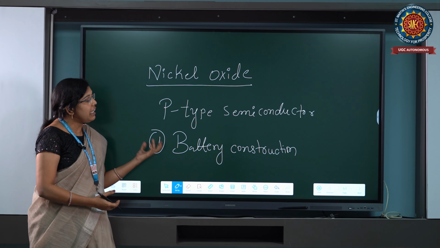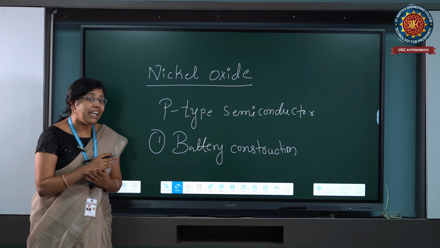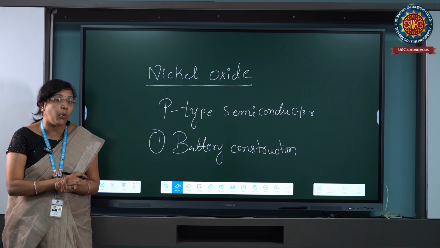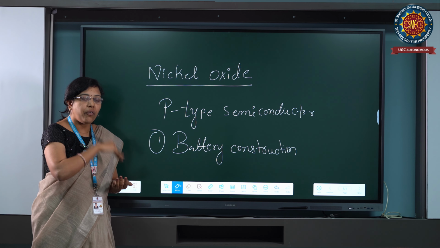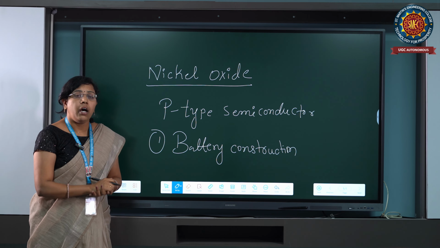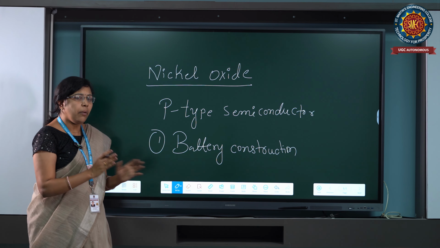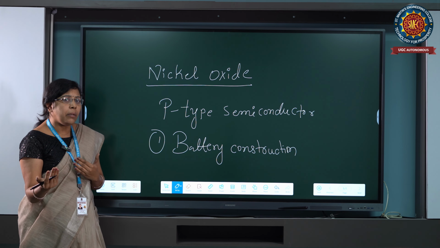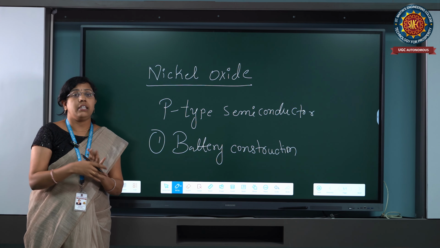When I say nickel oxide material is added with some other material, it means that nickel oxide requires a doping material. Doping is required here. That's why we call it an extrinsic semiconductor. If the material doesn't need a doping material, it is called an intrinsic semiconductor. This is the main difference: no need for doping means intrinsic, and a need for doping means extrinsic semiconductor.